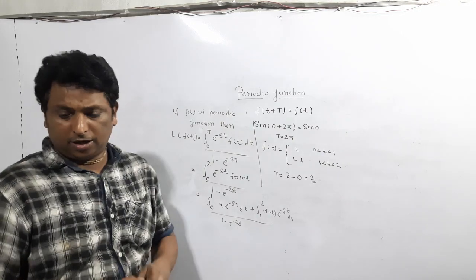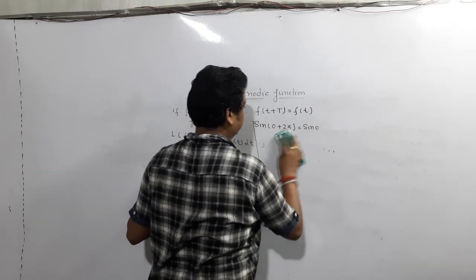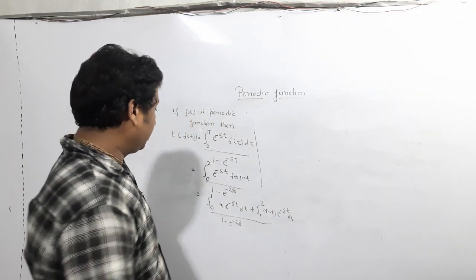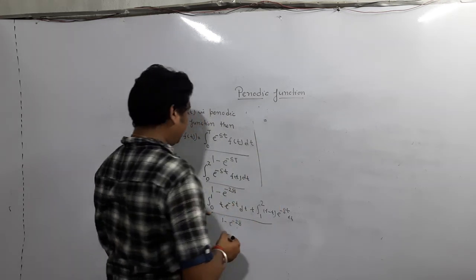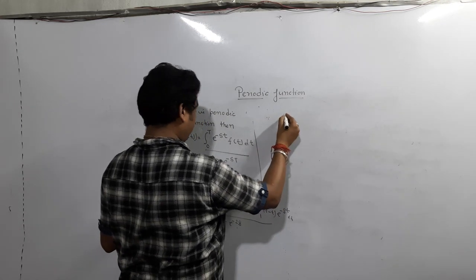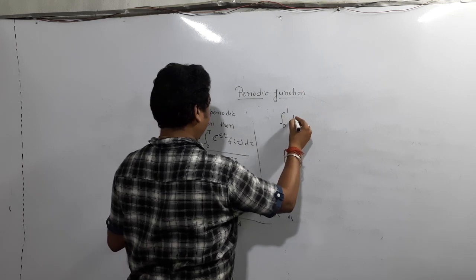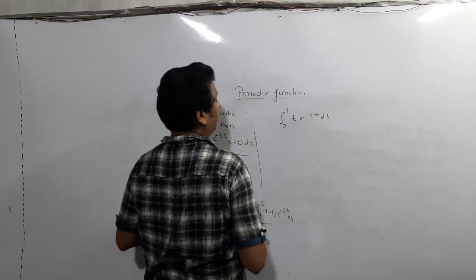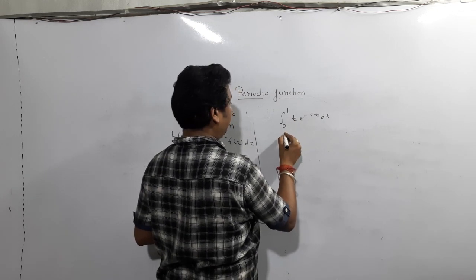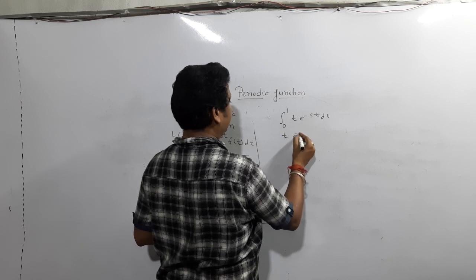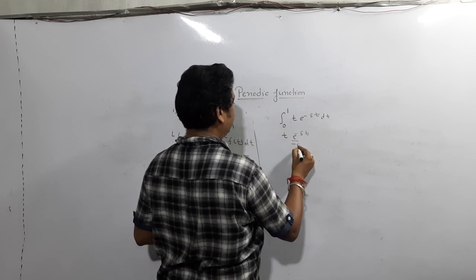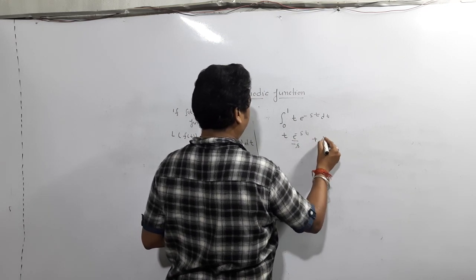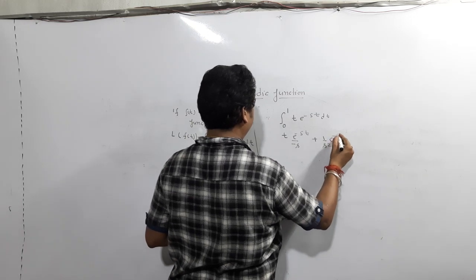Now just integrate. How do we integrate? We know very well: integration by parts. So we will do it separately. The integral from 0 to 1 of t e^(-st) dt. In integration by parts, t will come first. So the first function same to same, and the integral of e^(-st) is e^(-st) upon -s, plus t's differentiation, 1, becomes 1 by s^2 e^(-st).